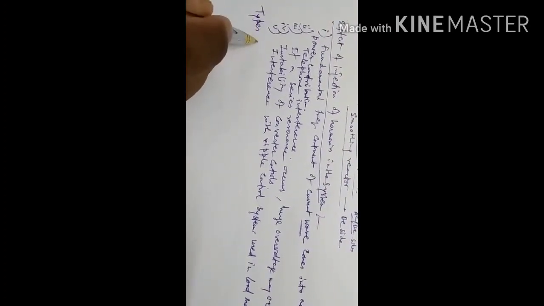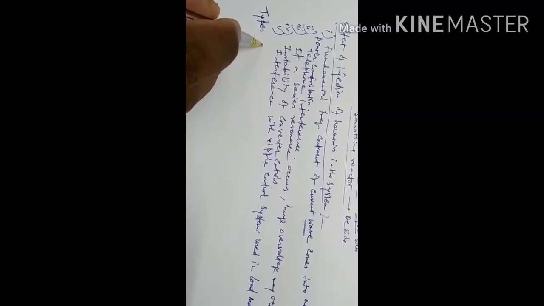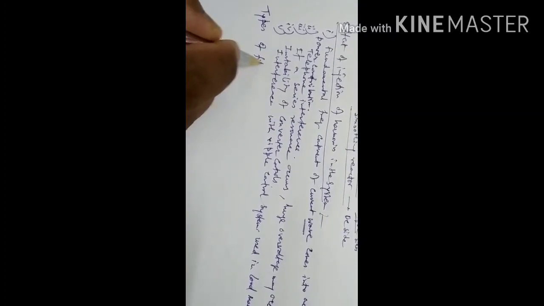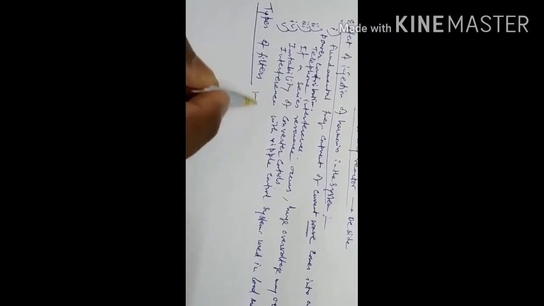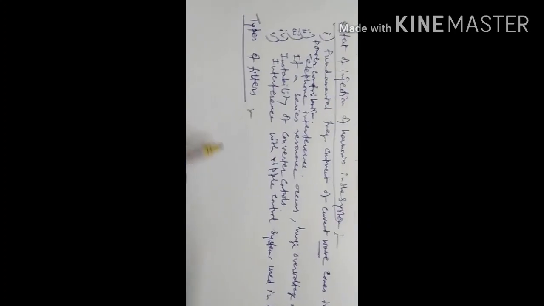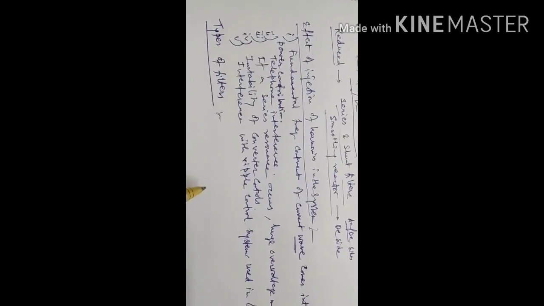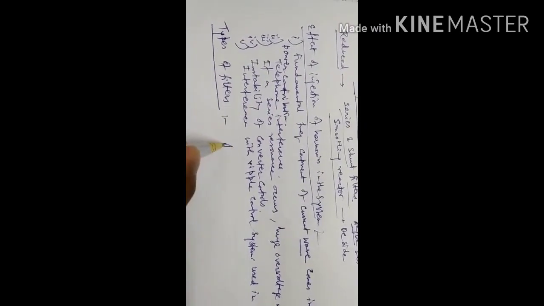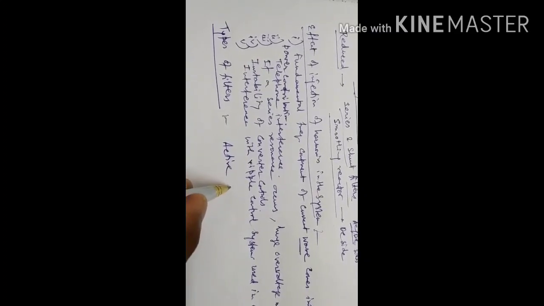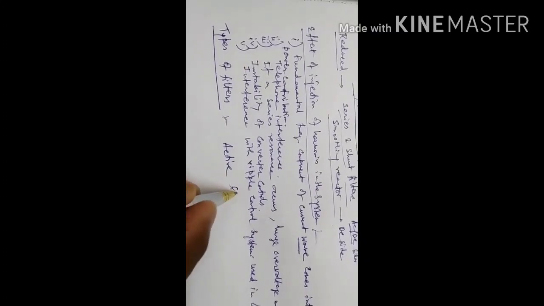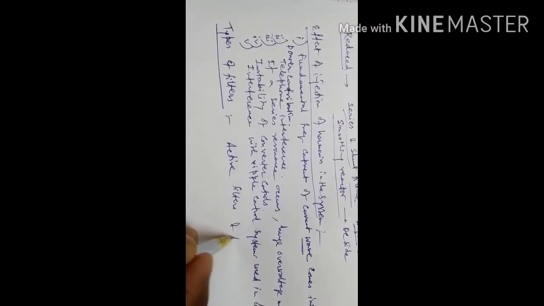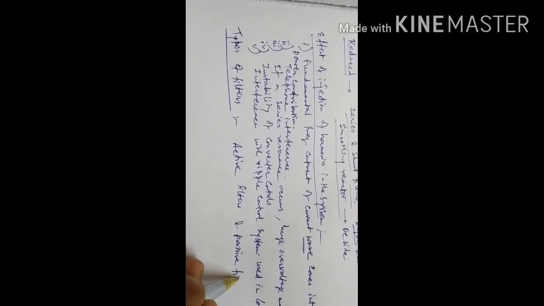Another point, types of filters. There are basically two types of filters that can be used in an HVDC system: active filters and passive filters.